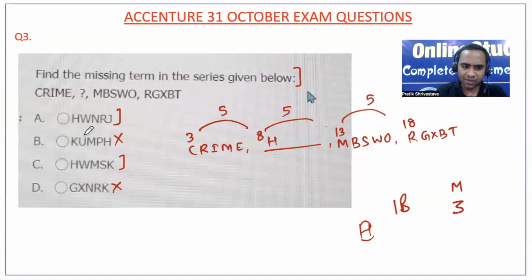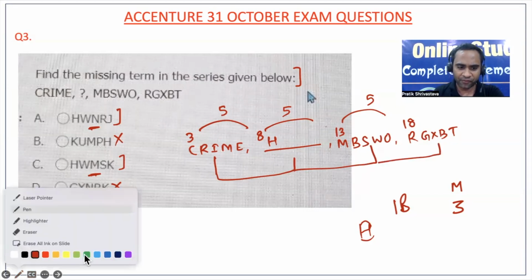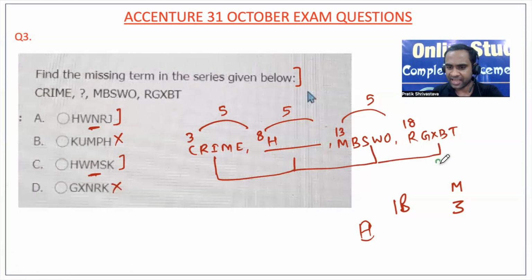Now here you see the third letter is different. So now we will find the position for only the third letter, because if we are able to finalize that, then we will easily get our answer. Now X is 24, S is 19, right?